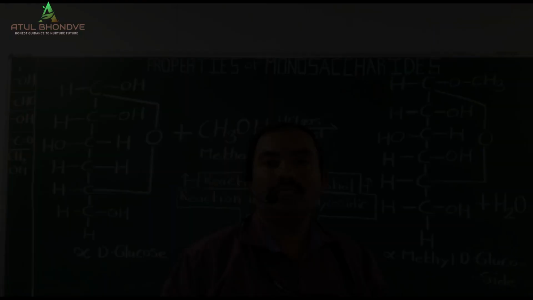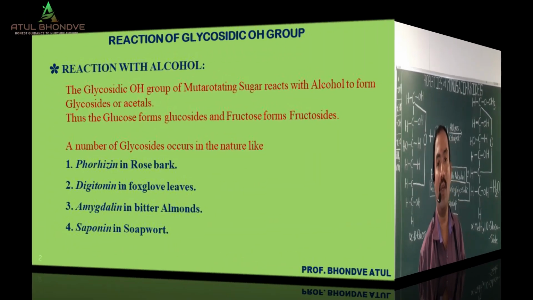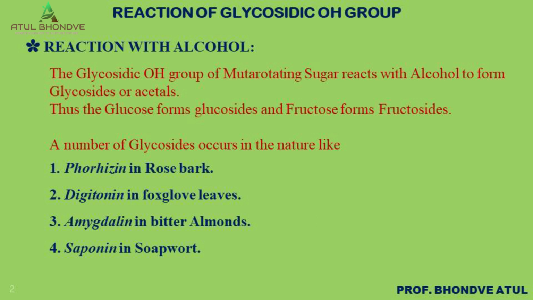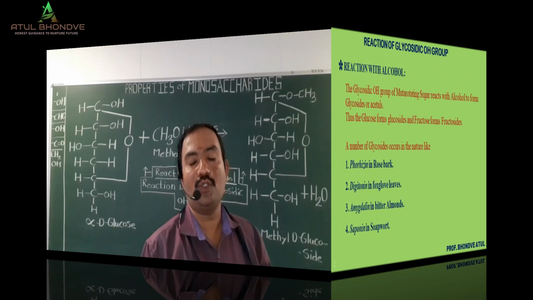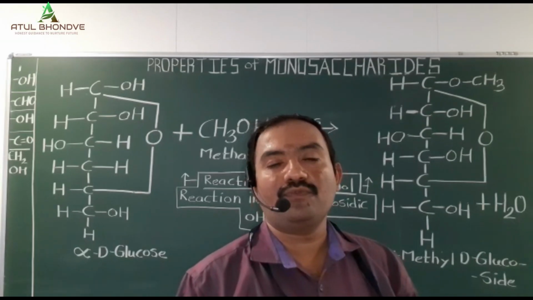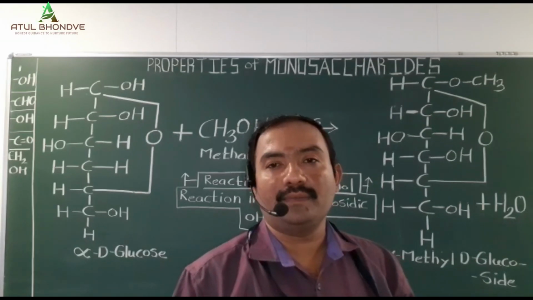The most common examples of glucosides or glycosides are fluorescein present in the rose bark. The rose bark is used in the cosmetic industry and the pharmaceutical industry as medicament. The next ones are digitonin from the foxglove leaves, saponin from soapwood, and amygdalin from bitter almond.